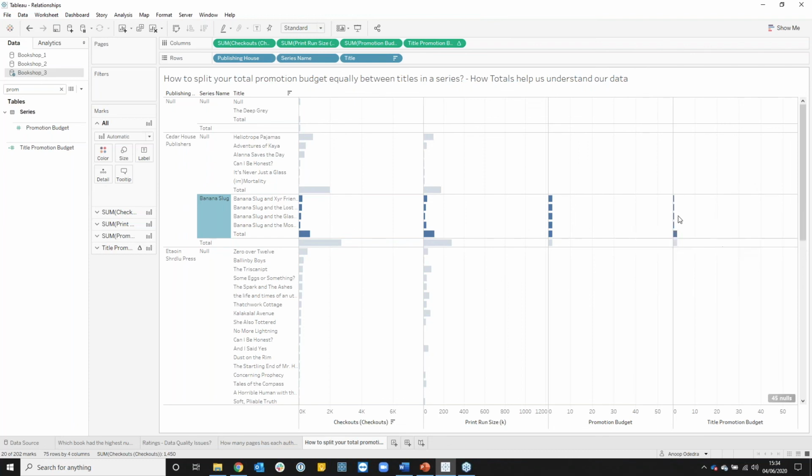So you are able to calculate that at the correct level of detail, but the level of detail of my data is preserved. So the level of detail of my promotion data is preserved for the series, whereas I can then get an average or split that promotional budget down across each of my actual books. So that's a really quick breakdown of a few different use cases for how we can use relationships. Let's have a quick